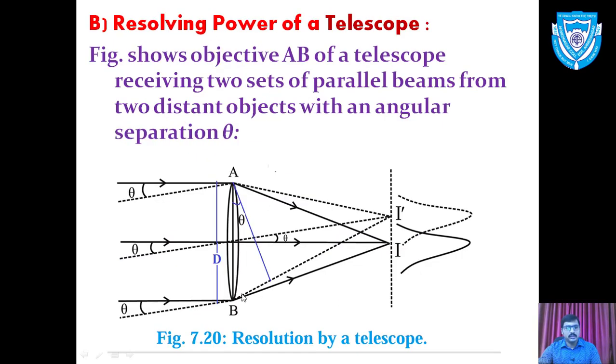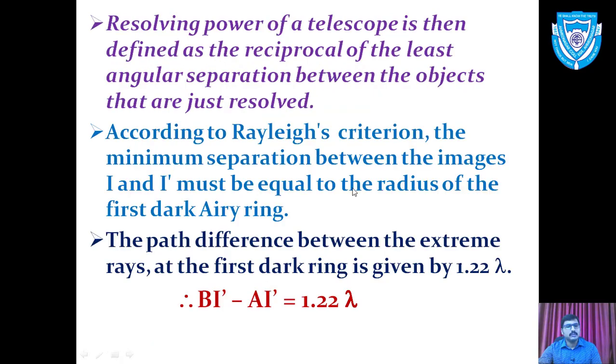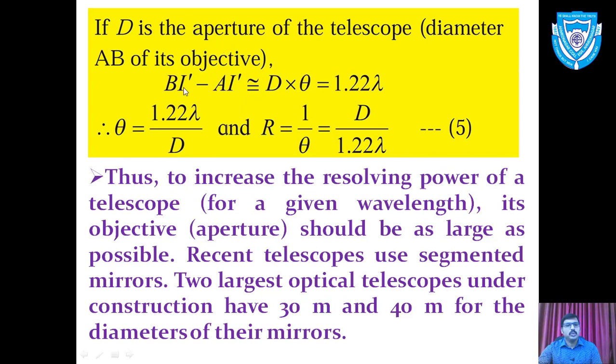Again, the path difference is this portion, and angle theta is subtended by this portion at point A. This distance is D, and here is theta. So the path difference BI dash minus AI dash is equivalent to D times theta, according to the arc, radius and angle relation.